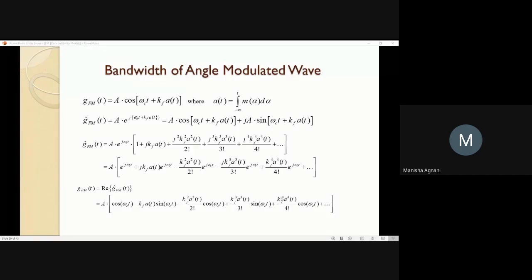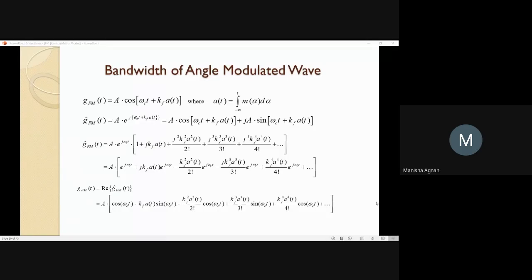So on. Now let's say that my modulating signal m of t is band limited to B suffix m. In the case of amplitude modulation, we had said that my modulating signal is restricted to fm, and that's how we define the bandwidth as twice fm. Here, I am saying that my modulating signal is restricted to B suffix m. Now, if that is the case, you see this expression is not a finite expression. It goes on extending. It has infinite terms.